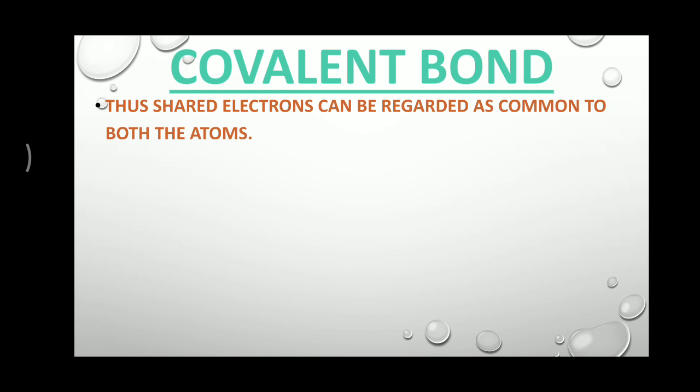So this single common player is counted in both teams. If in one team there are 3 players, in another team 3 players, and one player is common, then there are 4 players in team A and also 4 players in team B, because this common player is counted in both teams. So here the shared electron may be regarded as common to both atoms. That means if you count the electrons around the atom, this common electron is counted with both.